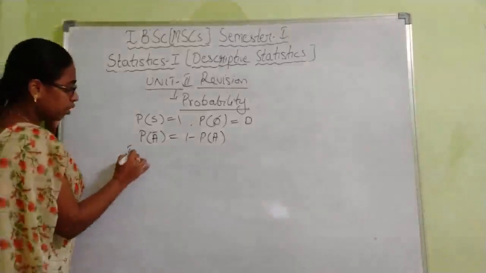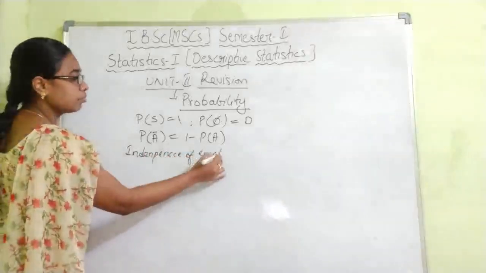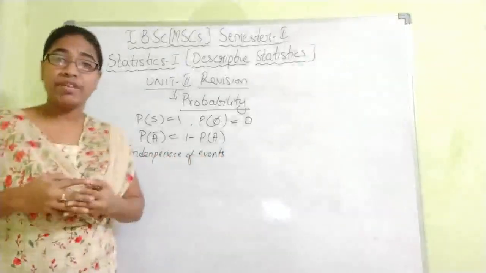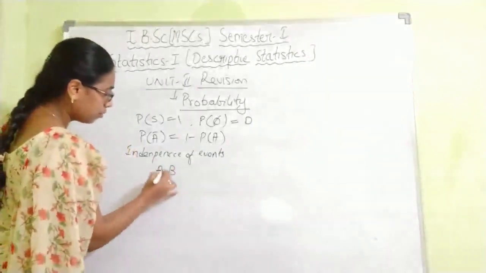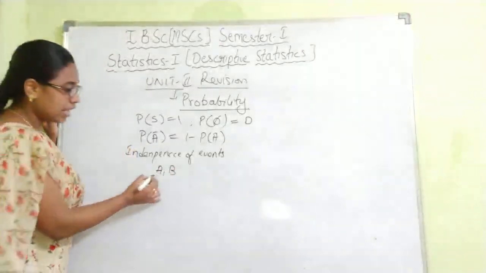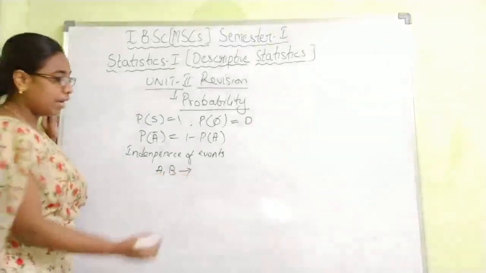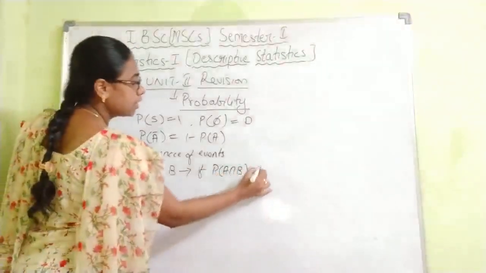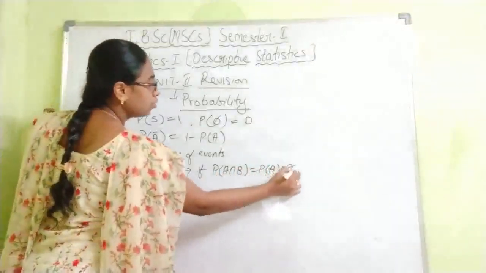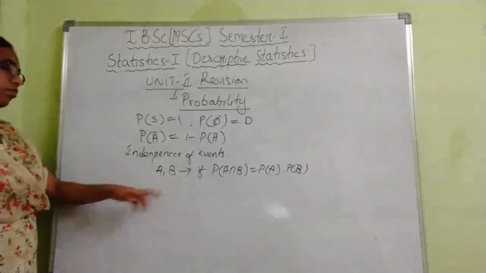Next we have theorems on independence of events. So when do you say two events are independent? Suppose you have two events A, B. These two events are said to be independent if the condition is P of A intersection B equals P of A into P of B. This is the main condition for independence.